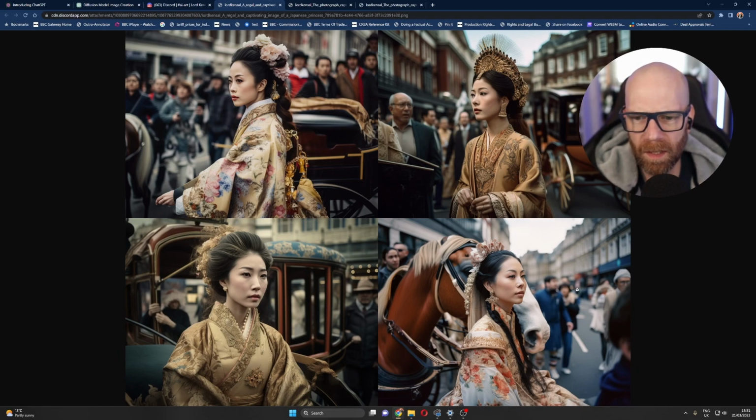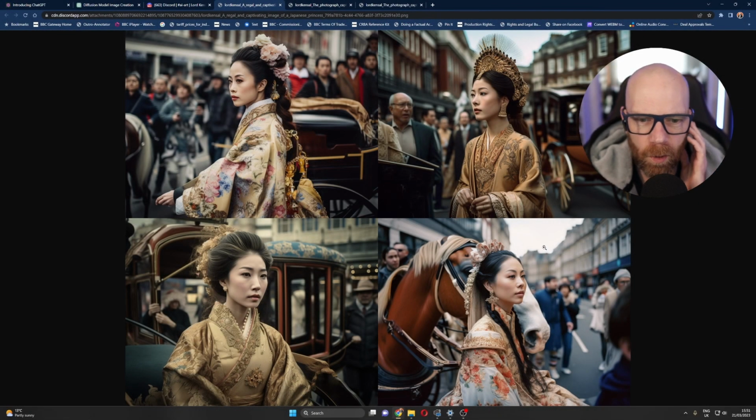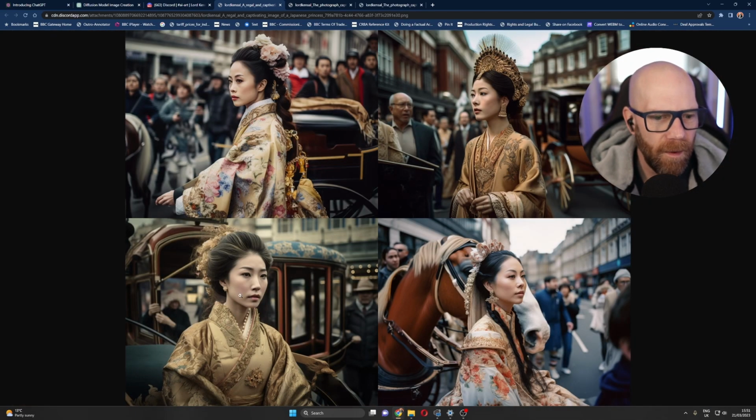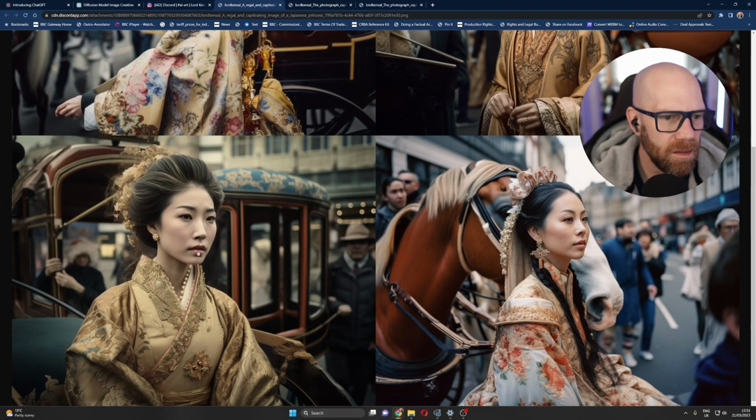These guys don't look Victorian. And look, you've got road markings, but it looks like they're making a film. But the quality of the princesses here and the look, I mean, look at this. That is stunning. So it had problems with casting. I don't know what's going on here.